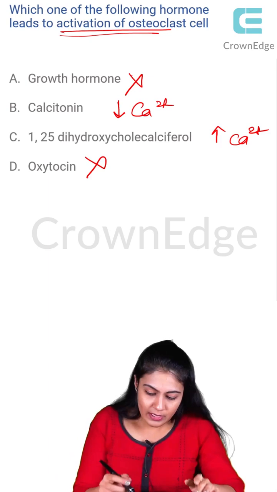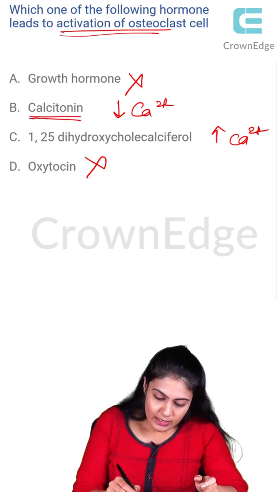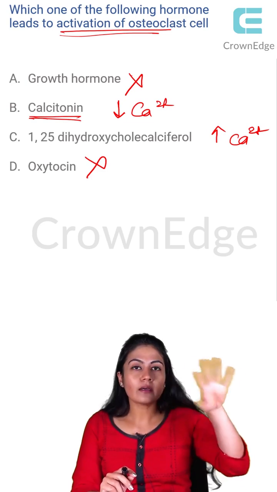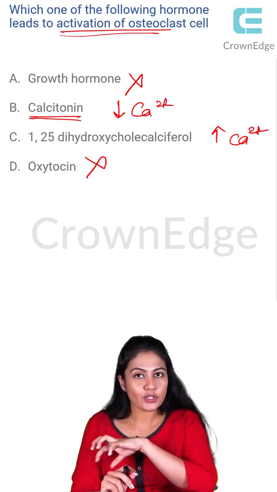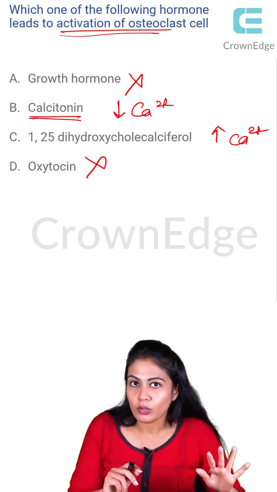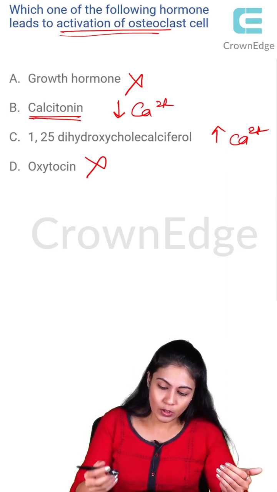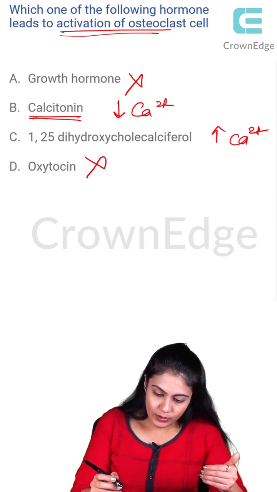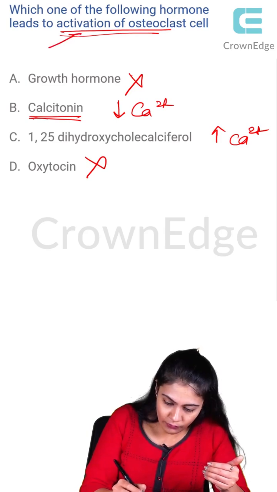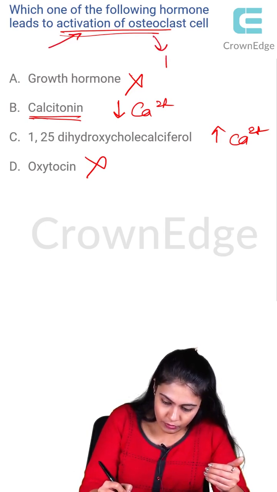So what happens if the calcitonin is increased? They take the calcium and deposit it into the bone, right? So what will happen? The calcium levels will be low with calcitonin. And activation of osteoclasts leads to an increase in the calcium level. Why?